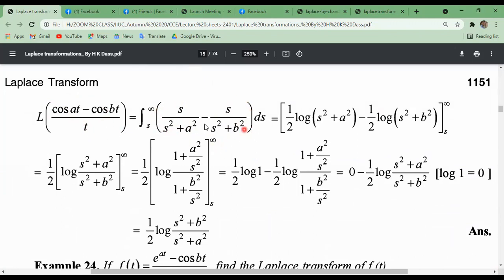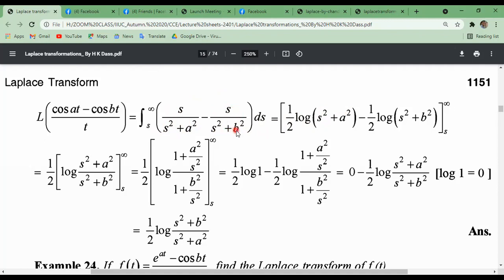This is the F of s in the theorem, ds. The integral of s divided by s square plus a square: the formula for 1 by x is log x. Then the differentiation of s square will be twice s, so the s will be cancelled.